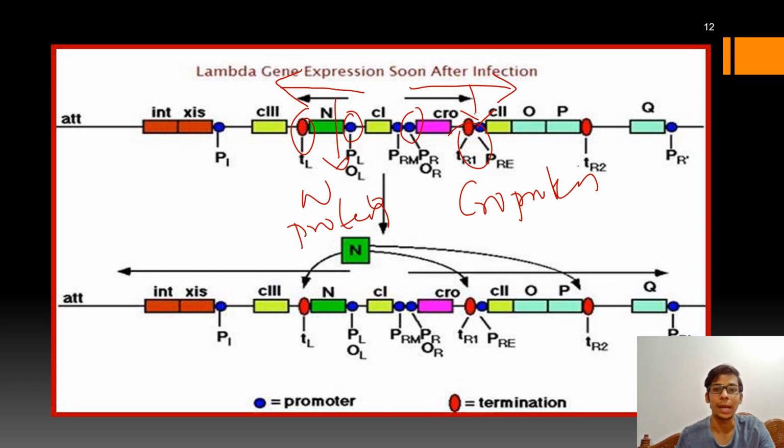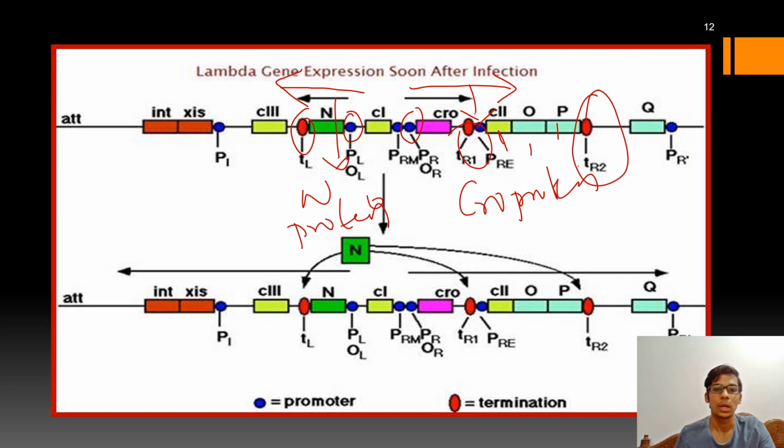But sometimes instead of terminating at TR1, the RNA polymerase may terminate at TR2 to produce three more proteins, namely C2, O and P proteins from the C2, O and P genes respectively, and this comes under the delayed gene expressions.